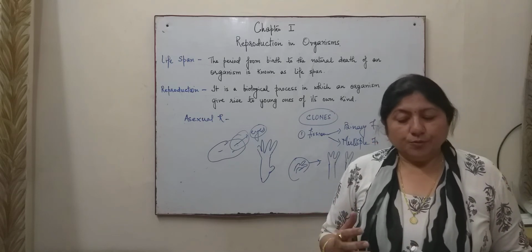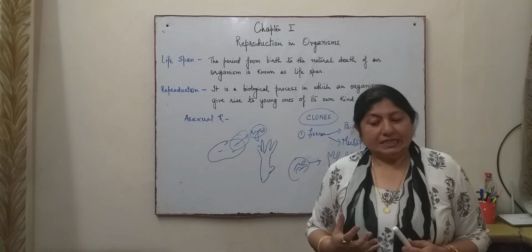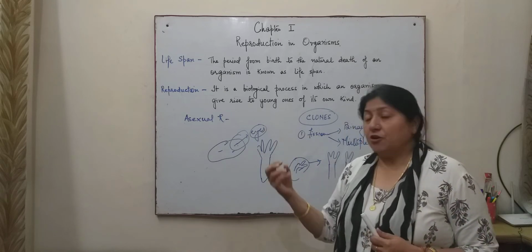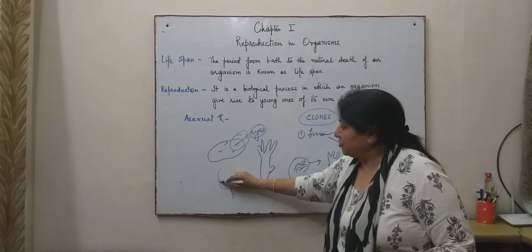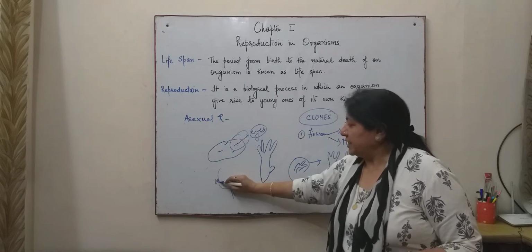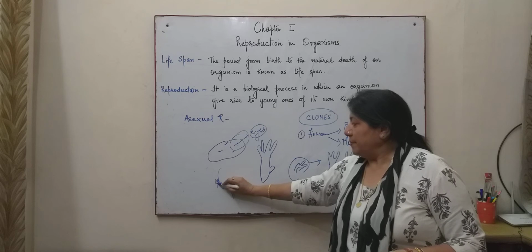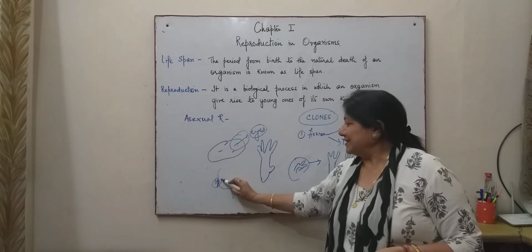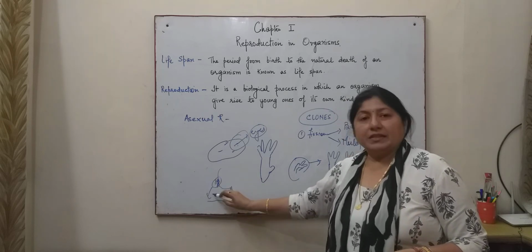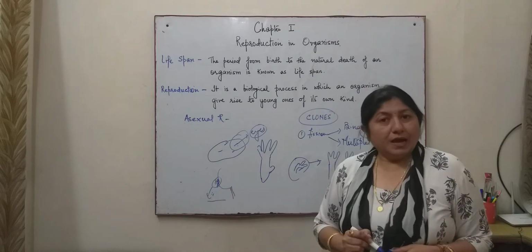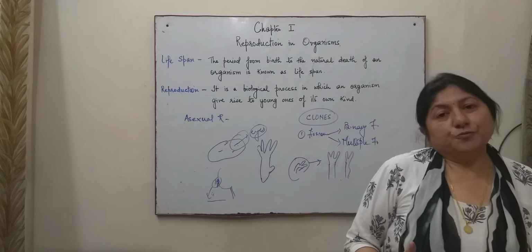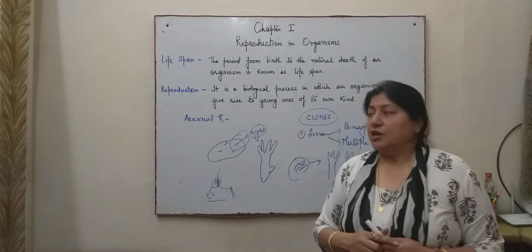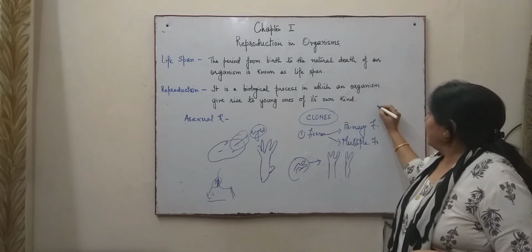Then the rhizome, then bryophyllum leaves. The leaves of bryophyllum have notches where bud formation takes place. After the development of the root, the bud detaches and falls on the ground, and it develops as a new plant. Let's talk about another vegetative propagule, that is the offset.